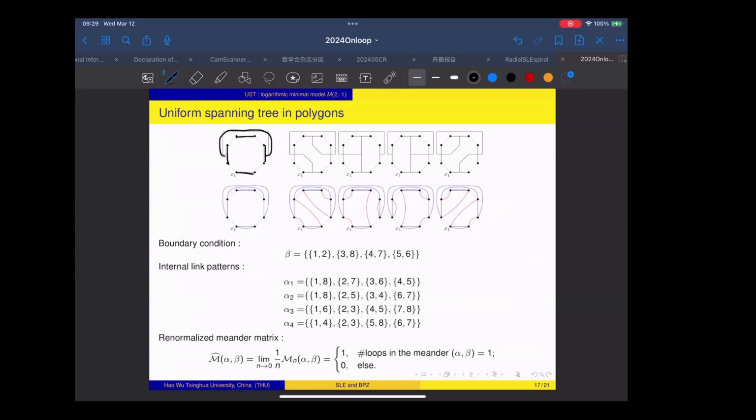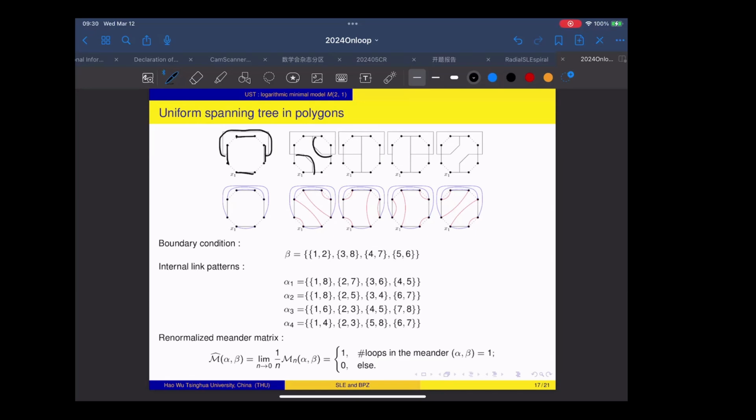So this is the boundary condition for the uniform spanning tree. And then for the inside of the polygon, I just sample my uniform spanning tree, and these boundary arcs will be connected by the uniform spanning tree in the inside. And now I want to encode what is the meaning, how to encode these planar link patterns.